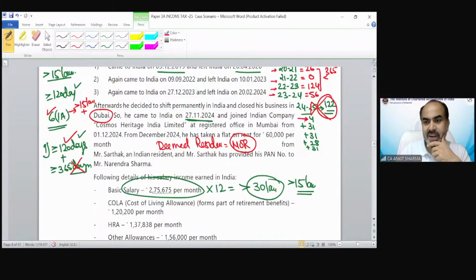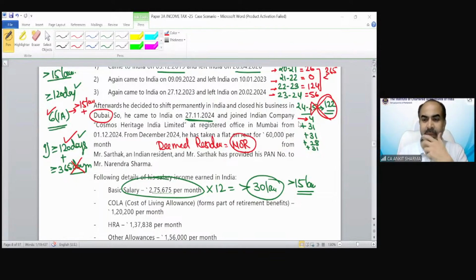So I have considered 4 days of November: 27, 28, 29, and 30. How would it be 5, Ishan? November is for 30 days, not 31 days. So if you consider 27, then it would be 4: 27, 28, 29, 30. Got it?